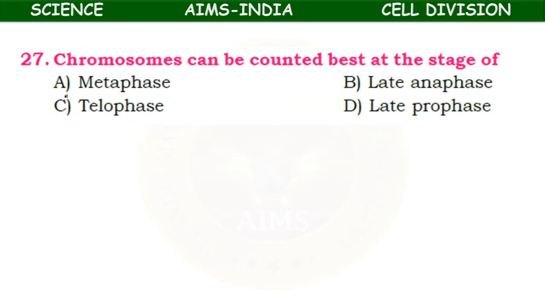Next, chromosomes can be counted best at the stage of metaphase 1, metaphase, late anaphase, telophase, late prophase. So chromosomes can be counted, we already came across this in onion. So metaphase is the right stage to count the chromosomes.